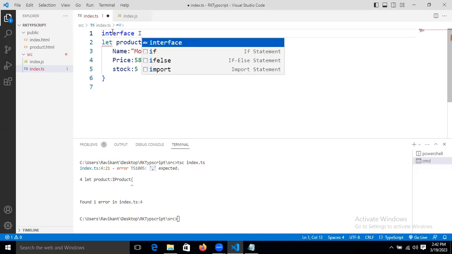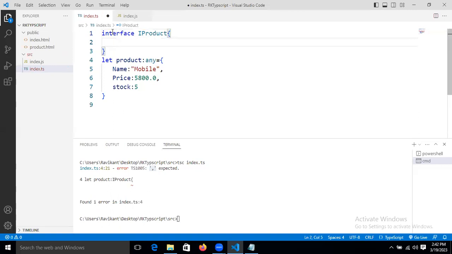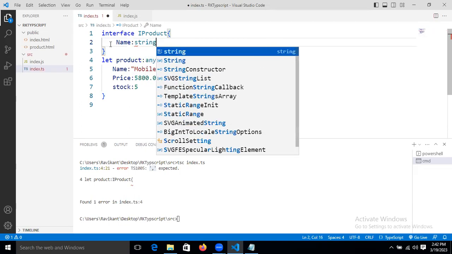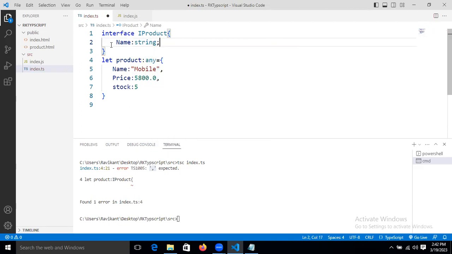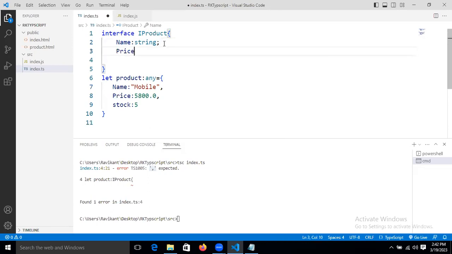We will take the help of an interface, IProduct. In that, let's take the number property and the name property. Which kind of property is name, guys? String type, right? Yes, string type. Now another one is price. Which kind of property is price now, guys? That is the number type now.